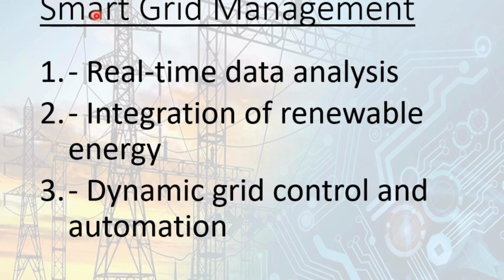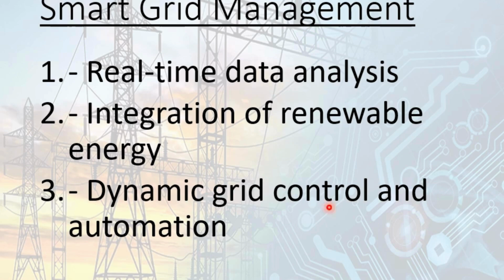Then next would be smart grid management. How is smart grid management affected with the help of AI and ML? Real-time data analysis. With the help of sensors, we get the real-time data. This real-time data can be analyzed, and this data is utilized in order to manage the grid, to manage the requirement of electricity. Then integration of renewable energy. The solar plants or wind plants which we have installed can be integrated with the help of AI and ML.